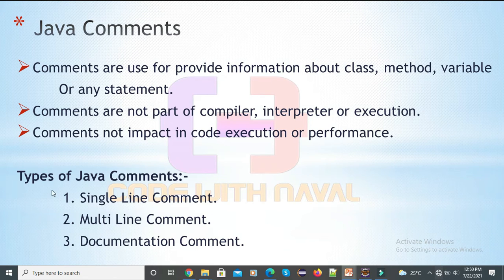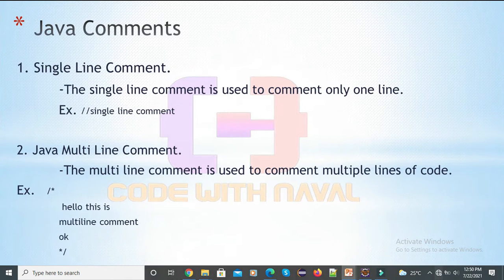There are a few types of comments we can declare. We have a single line comment, multi-line comment and documentation comment. In real-time projects, mostly single line and multi-line comments are used. The documentation comment is rarely used. Let's first understand the single line comment. The single line comment is used to comment only one line. If you want to provide a short statement or short comment, then we can simply write a single line comment.